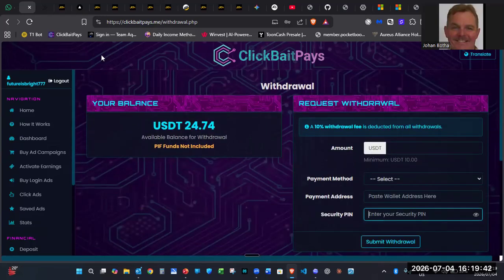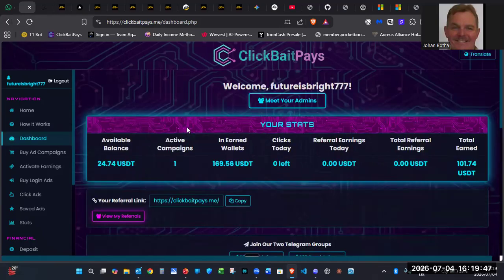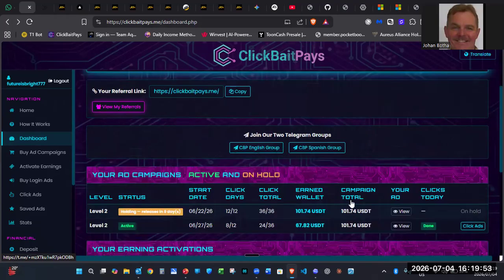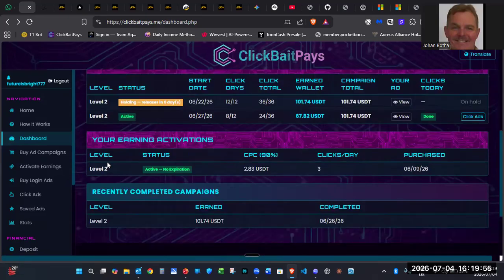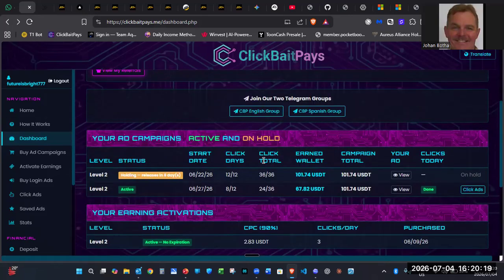Quite a new platform, or fairly new. There are already lots of members in this platform worldwide. So yes, here you can see my current standings. This one is still active. You can see this one was purchased on the 9th of June. Right, and this is what I've earned from level 2, 101.74. And I completed this one on the 26th of June. So that is basically how this works.